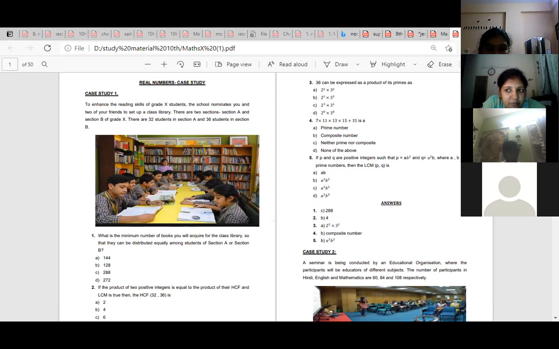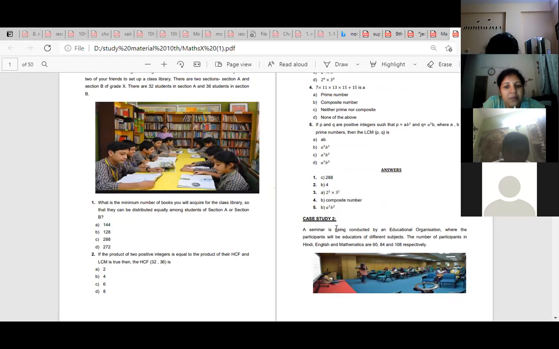Completed everyone first part? Yes, ma'am. A seminar is being conducted by an educational organization where the participants will be educators of different subjects. The number of participants in Hindi, English, and mathematics are 60, 84, and 108 respectively. Write the number: Hindi 60, English 84, and maths 108. Have you solved this question? Yes, ma'am. We have.